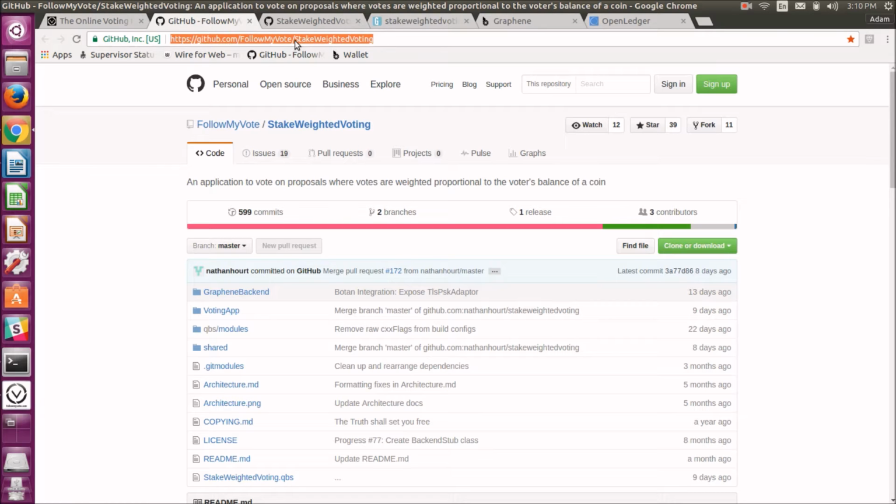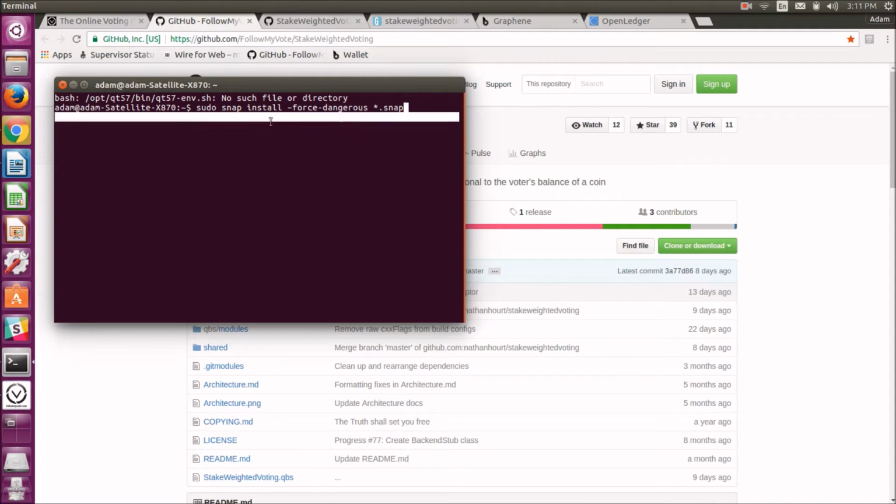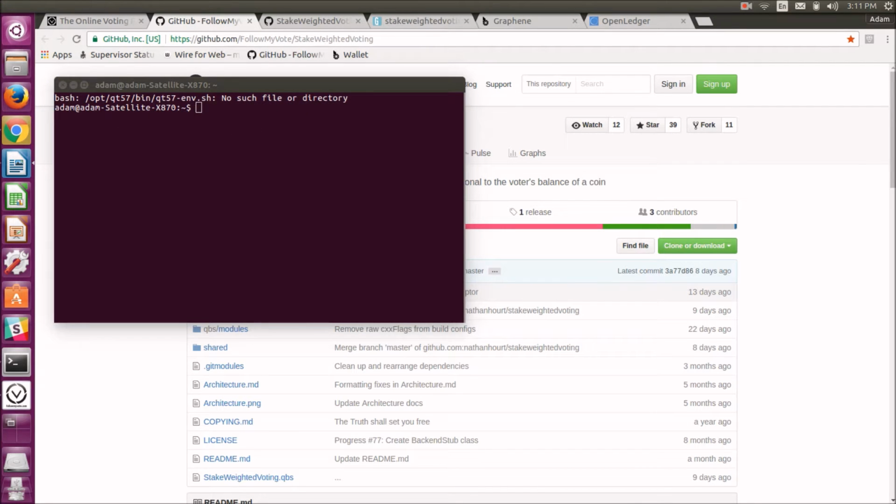So we decided to take this route to make it easier on Linux users to get our software installed and up and running. So really, to install the snap package, it's very simple. All you would need to do is load up a terminal, and you would input this command: sudo snap install --edge stake-weighted-voting. If I were to hit enter here, it would start downloading the software and then installing it directly on the computer.